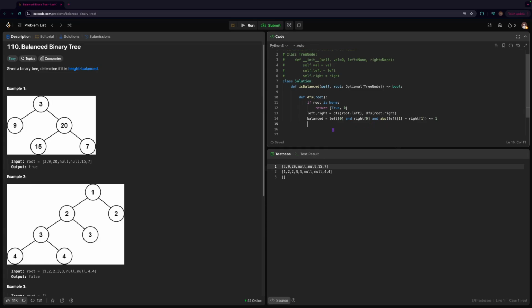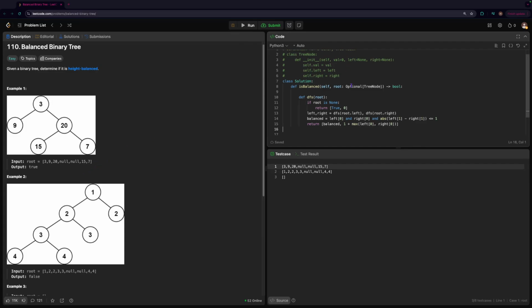So we're going to return that array. The first value is going to be balanced, and the second value is going to be 1 plus the max between the left height and the right height. So what we're doing here is, let's say we're at this node 7.